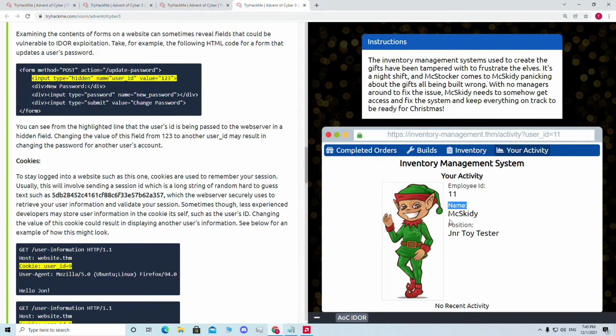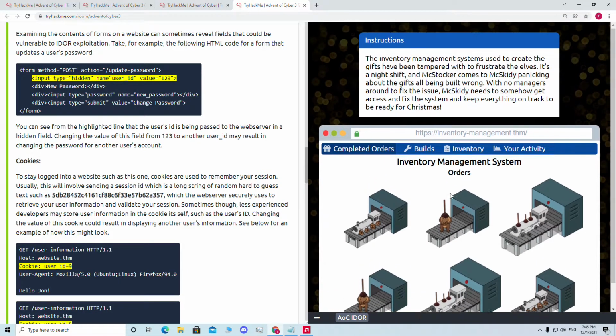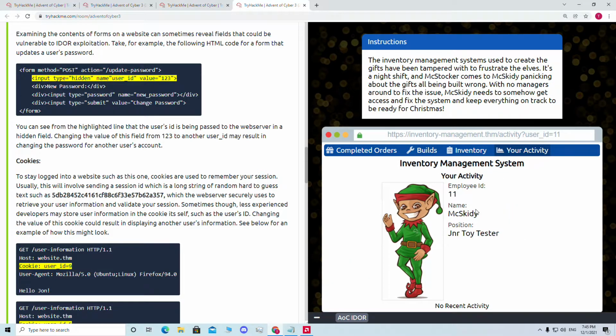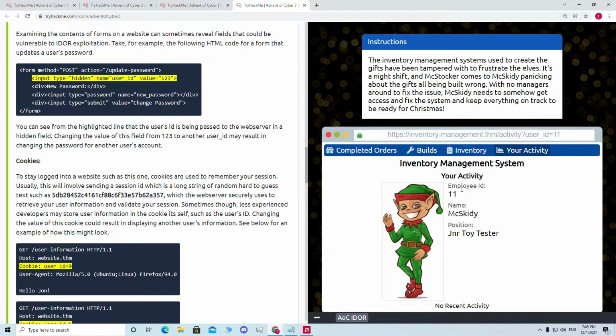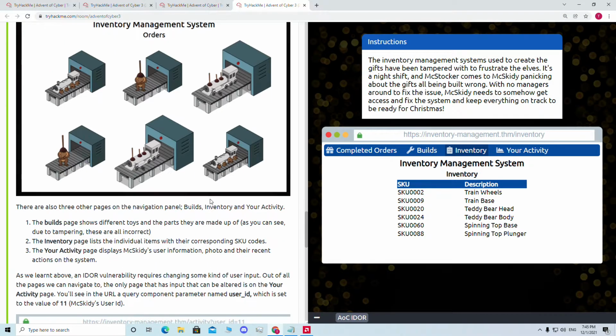So we already checked this is the website, and this is the story actually. What happened is there is something wrong with the inventory management system, and we need to fix that, and we need to find someone who tampered with all the inventory things. So someone here, an employee of this company, tampered with the system. He tampered with all the inventory products, and he did something wrong, and we need to find out who did that. And based on that, we got the challenges, like the questions.